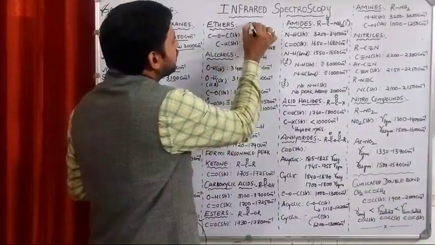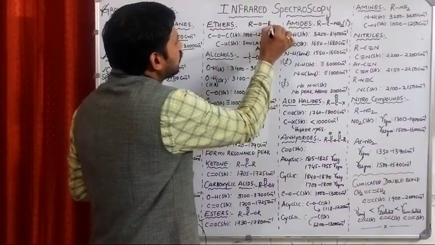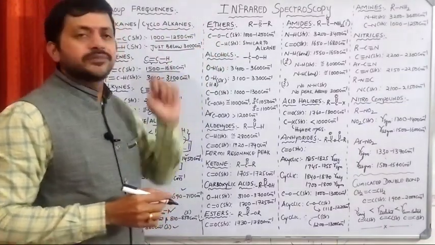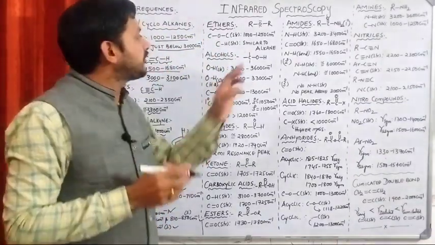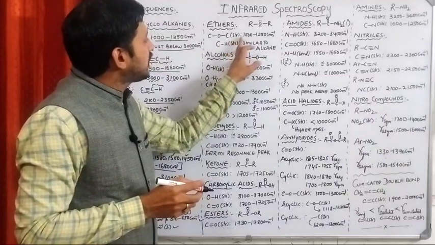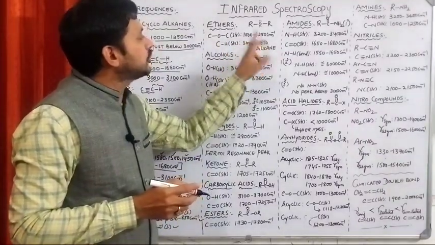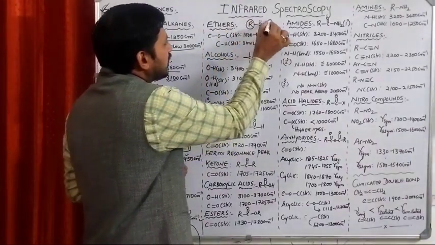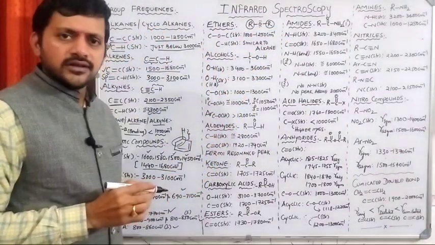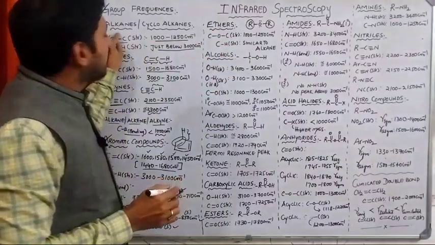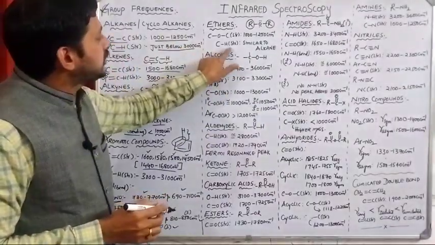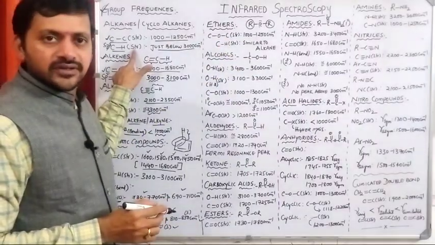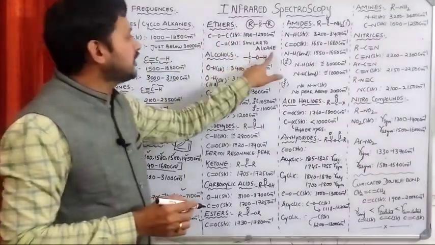Now come to the next one, ethers. What is the general representation of ether? ROR, right? So here we are observing what? Carbon, oxygen, carbon bond, right? So the stretching frequency of this particular bond is in between 1000 to 1250. After that, if you see the R, it is a carbon chain, right? So the carbon chain is related to what? Alkanes, right? That's why the CH stretching frequency value is similar to what? Alkanes, around 3000 centimeter inverse.